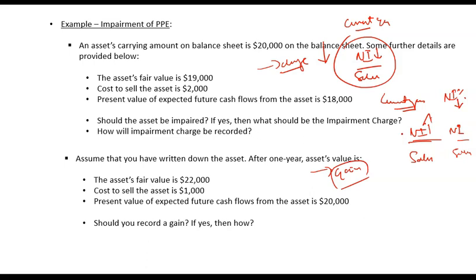So अगर किसी एक साल के अंदर you record an impairment charge, so उस साल में net income margin कम होगा, but subsequent years में बढ़ जाएगा. और अगर एक साल में you record an impairment gain or reversal of impairment charge, so उस साल में net income margin ज़्यादा होगा, but subsequent years में कम हो जाएगा.